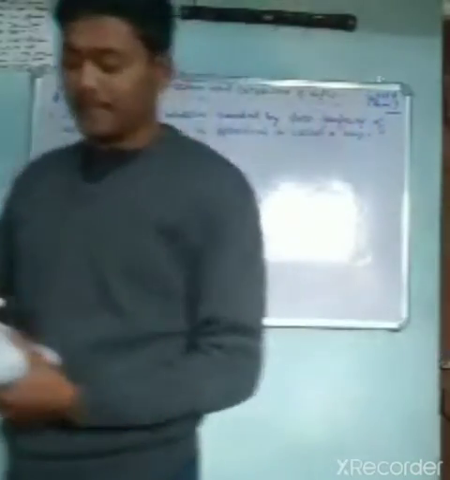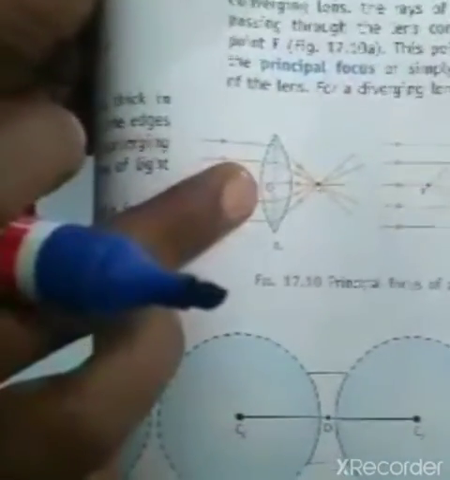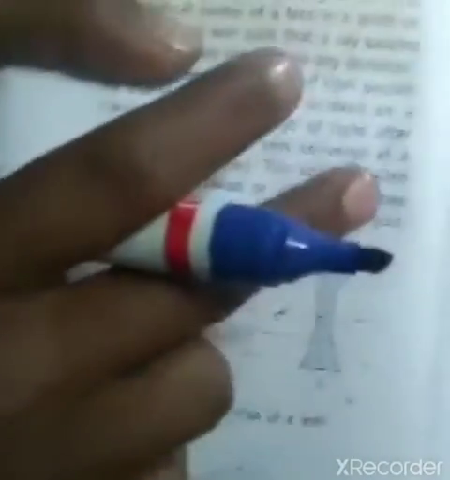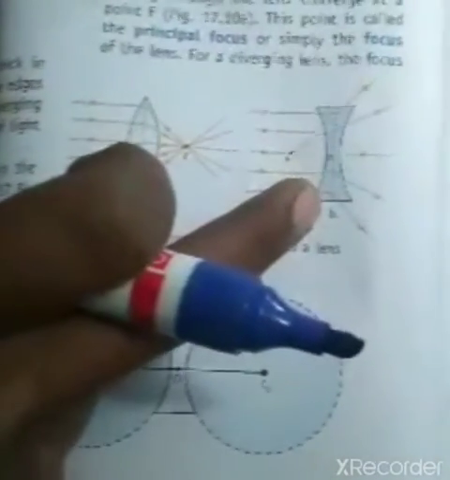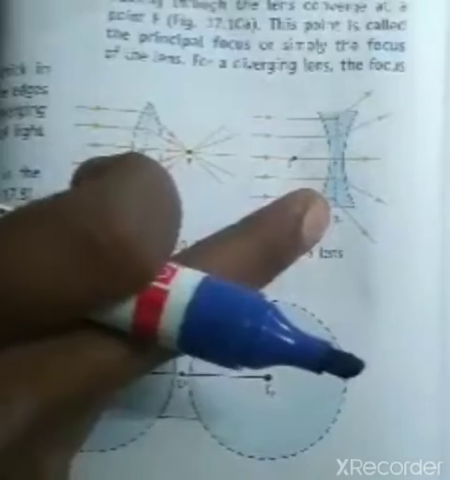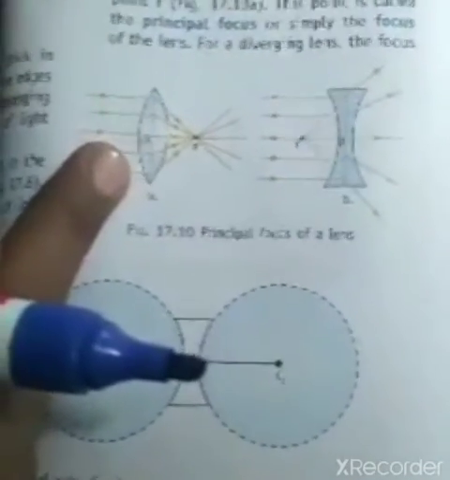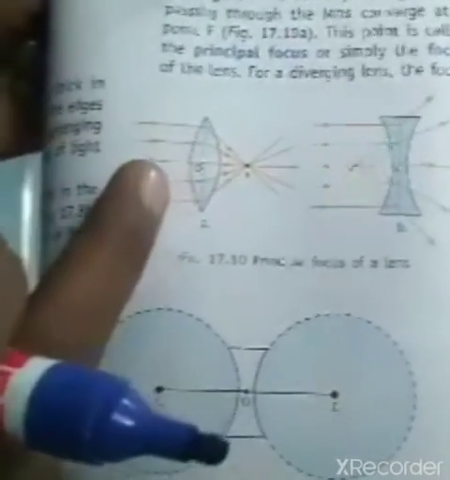See the figure of converging and diverging. In the convex lens, all rays of light converge at a point, and in the divergent lens, the rays of light go in different directions. So the diverging lens is the concave lens, and the converging lens is the convex lens.